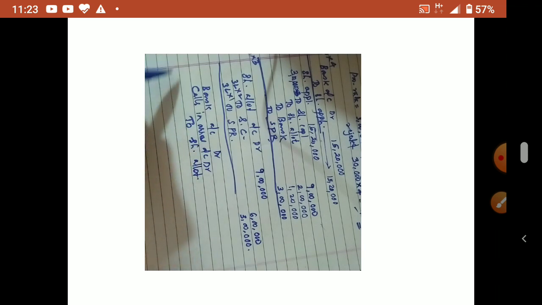So he is allotted 6,000 shares. He failed allotment money means calls in arrear will come here. So we'll write it and keep. Without calls in arrear also we can write, but whenever there is forfeiture issue, better you open calls in arrear account. So bank account debtor to share allotment. So this one we will write later after doing all those calculations.